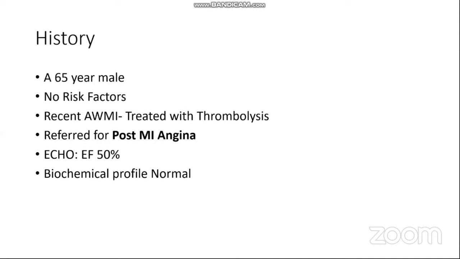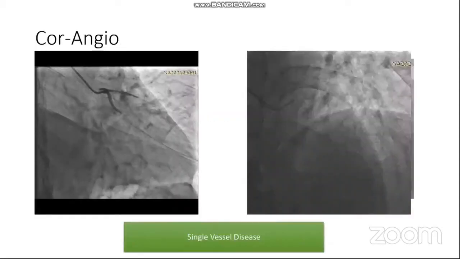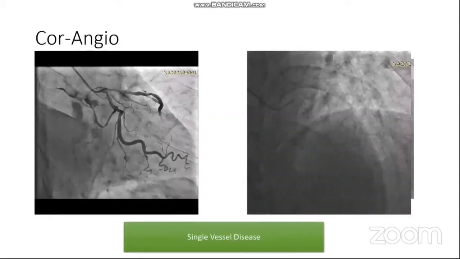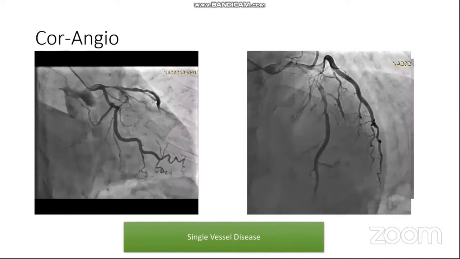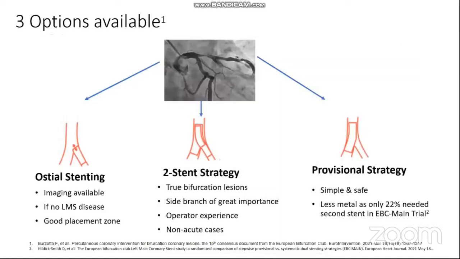His ejection fraction was 50%, and his biochemical profile was normal. His diagnostic coronary angiography showed single vessel disease, ostioproximal LAD extending all the way up to the mid-course. For such a Medina 010 lesion, there are three options available. The first one is ostial stenting, which is preferred if intracoronary imaging is available, upon which there is no LMS disease and a good landing zone.